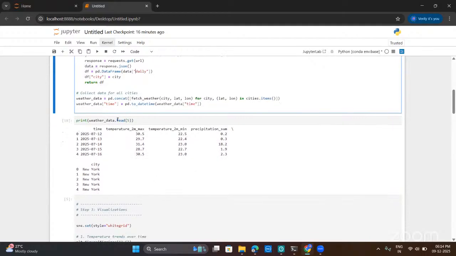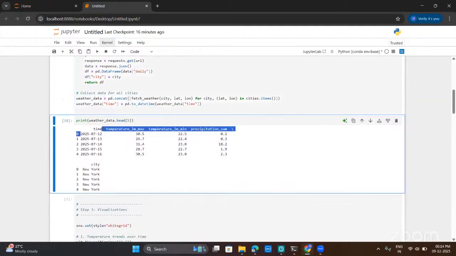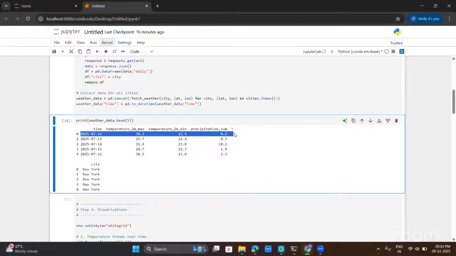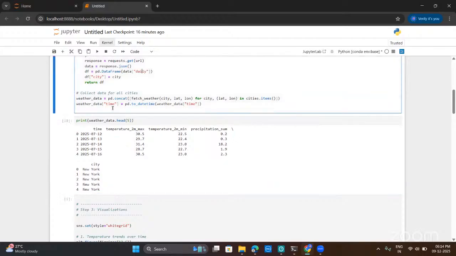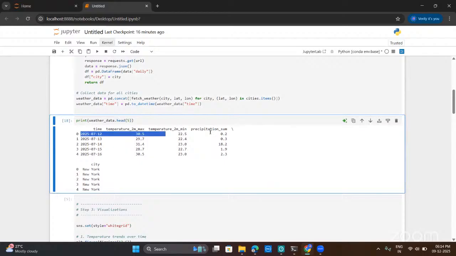If we see the data here, this is the time, the maximum temperature and the minimum temperature of that specific city, and the precipitation. Here I mentioned daily, so it's giving one value for each date.